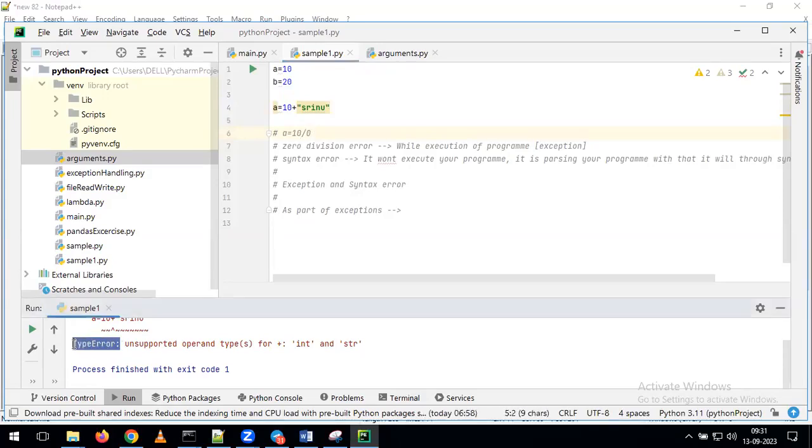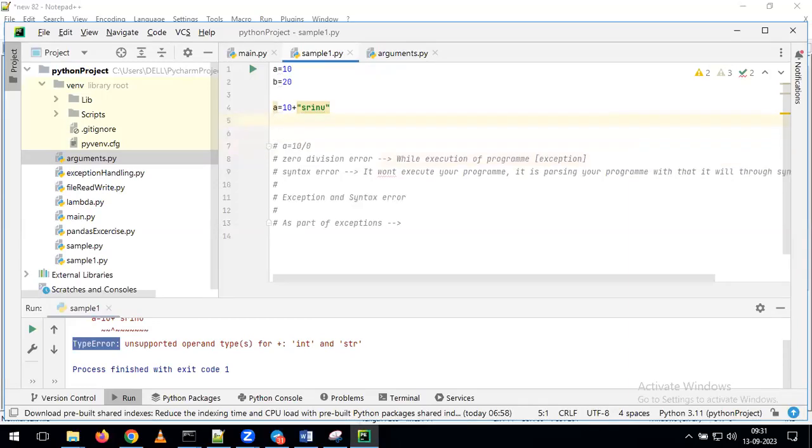What type of error are we getting? This error we can call a type incompatible error, or a type error. Earlier we got the error called a zero division error, because at that time you were trying to perform a division operation with zero. For that reason, it gave the error called a zero division error. Now in the same way, just observe, I am giving a is equal to 10, 20, 30, 40, 50 and 60.